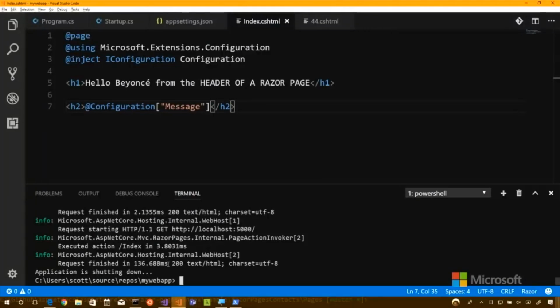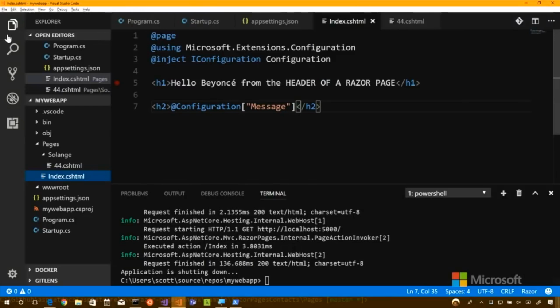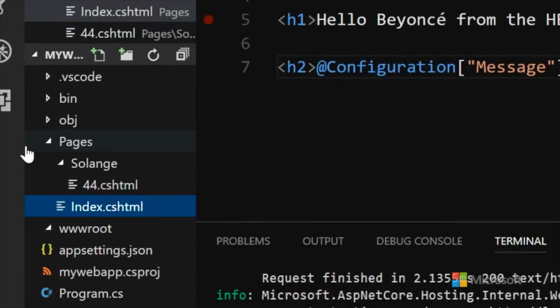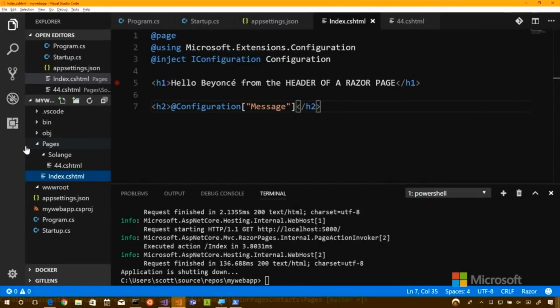Hi, and welcome back. We're going to have a look at Razor pages in this model. We had a look at it a bit before where we introduced you to the concept of a page. And now we're going to have a look at it outside of Visual Studio Code and the command line. We're going to get started in Visual Studio. Right. So we've been doing our stuff in Visual Studio Code. You can see here we goofed around a little bit and we made a couple of pages. You'll remember, though, that we started from an empty template. Yeah. So we went from nothing. We went from a Hello World console app into something with pages.